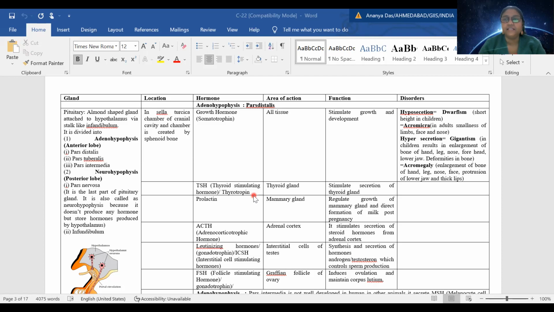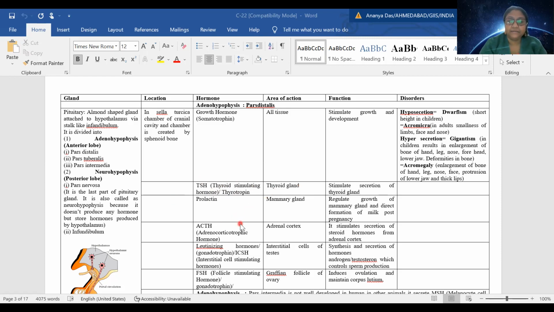I am once again repeating this line. These are the hormones secreted by pituitary. They will go somewhere else and they will affect the other endocrine gland to secrete their necessary substance. For example, this TSH, thyrotropin, is responsible to stimulate the thyroid gland. So what will happen? If there is excess secretion of thyroid stimulating hormone, the thyroid gland will be excited and stimulate the secretion of its hormones.